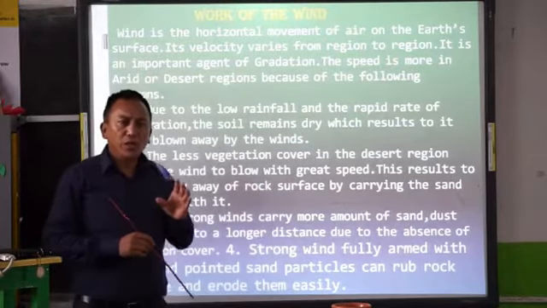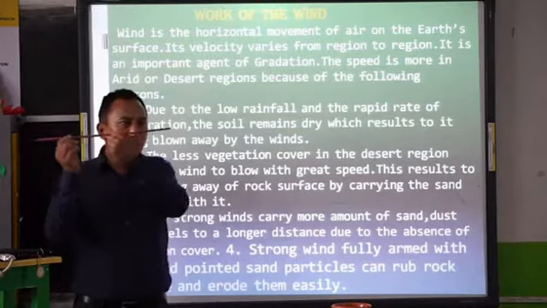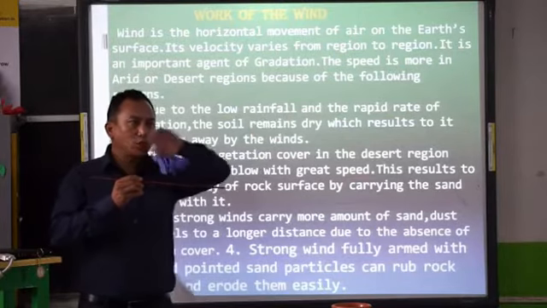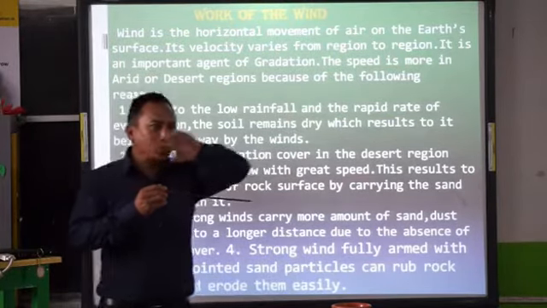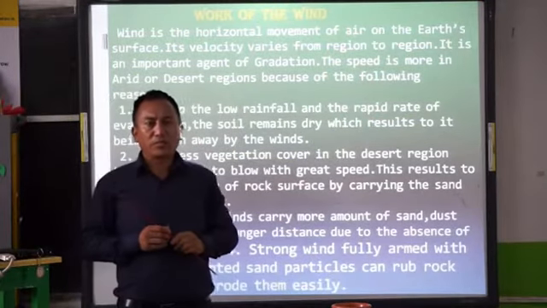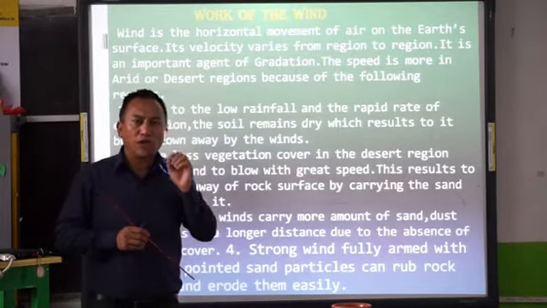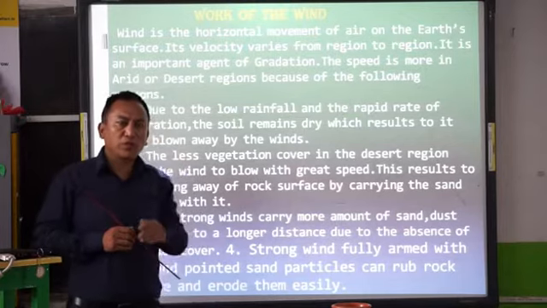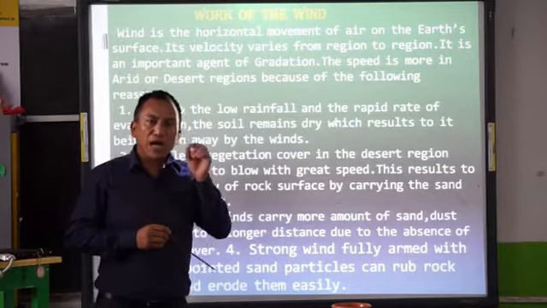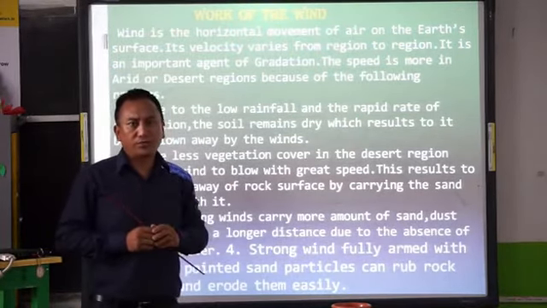When we say what is wind, wind is the horizontal movement of air. When air moves straight this way, horizontally, either from west to east or east to west, it is called as wind. So therefore we say wind is the horizontal movement of air. It always blows from a cold place to a warmer place. That means wind blows from a high pressure area to a low pressure area always.